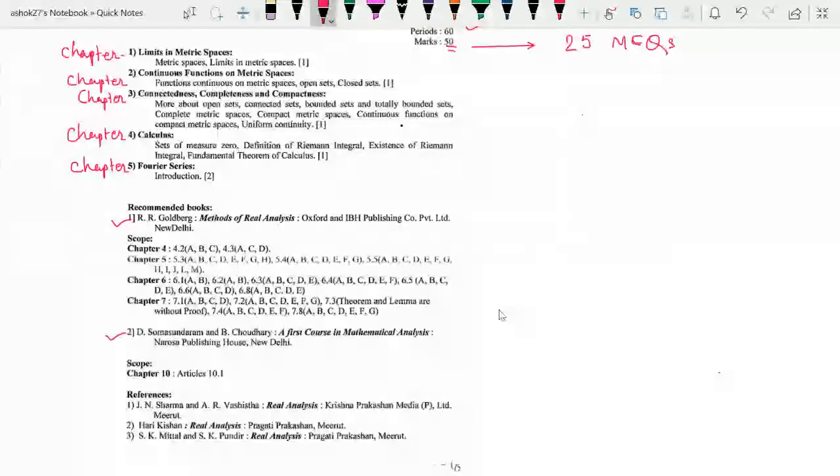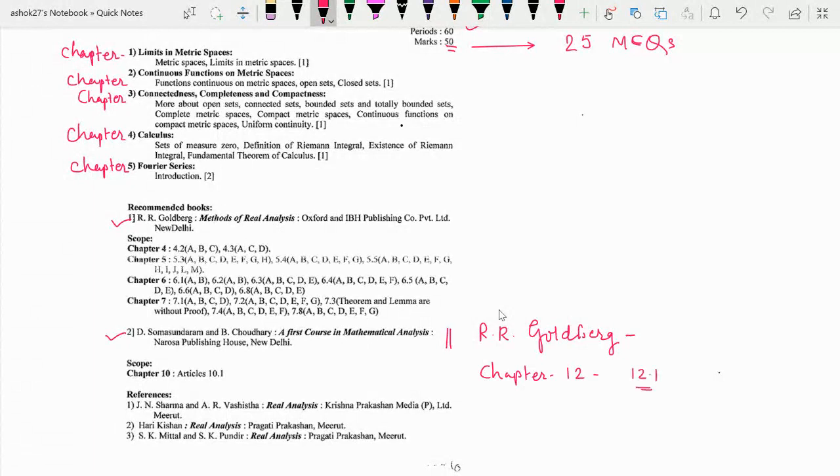Or you can just refer to the same book. Alternately, you can refer to the same book, that is Methods of Real Analysis by R.R. Goldberg, chapter number 12, and that is 12.1.